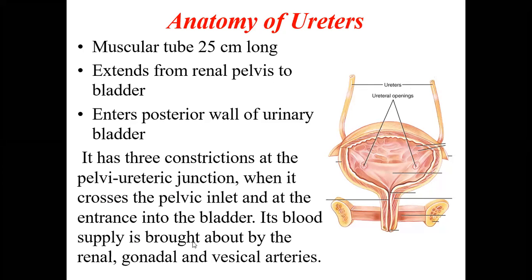Its blood supply is brought about by the renal, gonadal as well as the testicular artery, because these are long tubes. So it is supplied by the renal artery above, the middle part by the gonadal arteries, and the lower part by the same arteries which supply the bladder. These are called vesical arteries. Vesical means bladder.